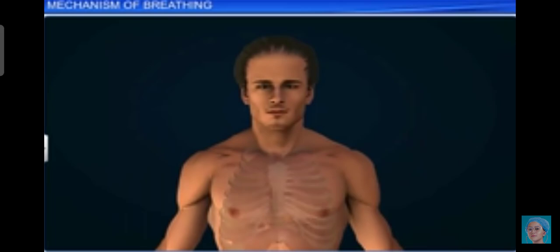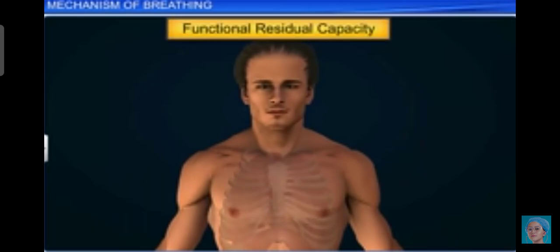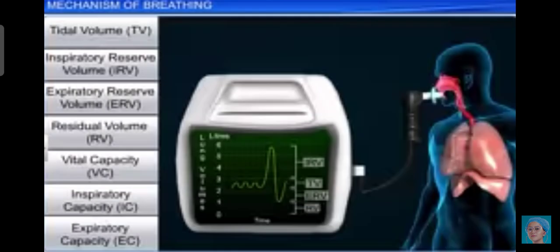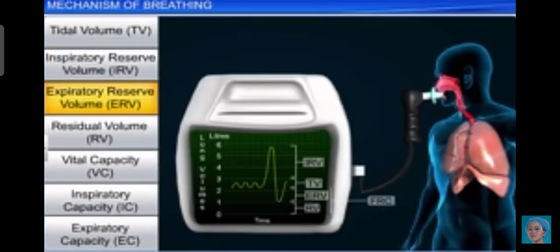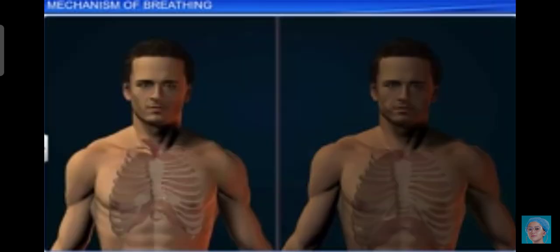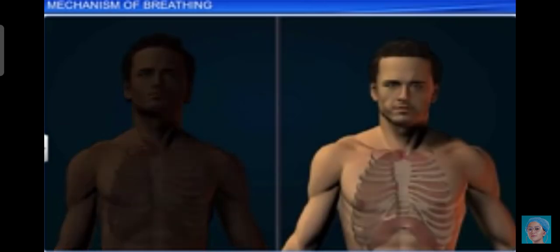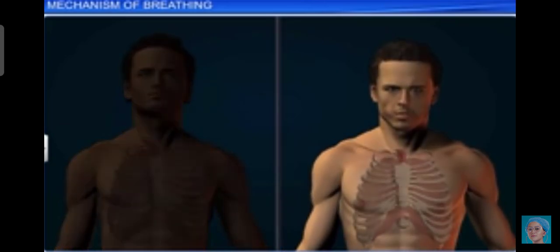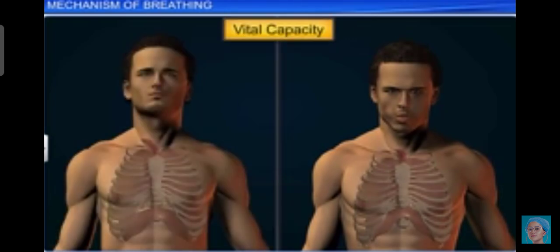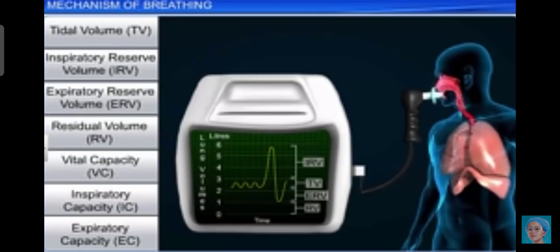And vital capacity: the maximum volume of air a person can breathe in after a forced expiration. This includes ERV, tidal volume, and IRV, or the maximum volume of air a person can breathe out after a forced inspiration.